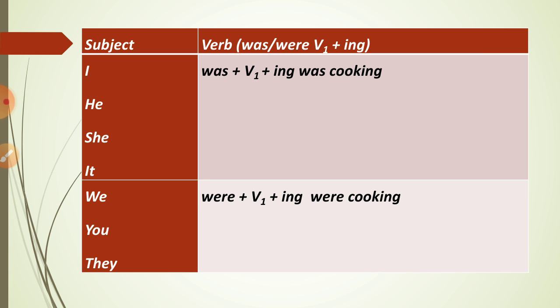When the subject is we, you, they, the be form verb is were. And after that, verb 1, the main verb, then ing. For the second box, we can write: they were jumping in the playground. You were studying in the park.